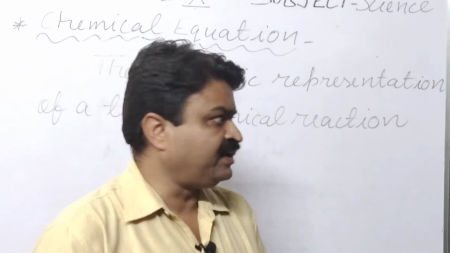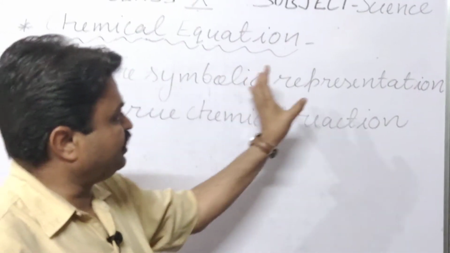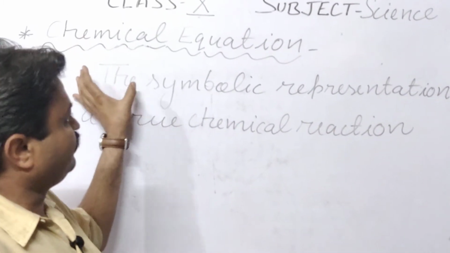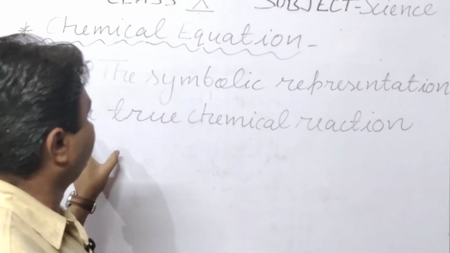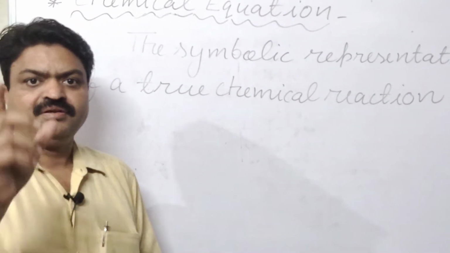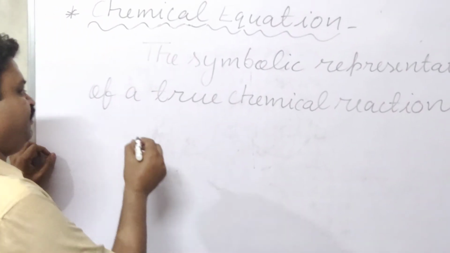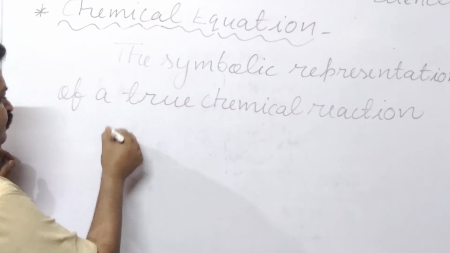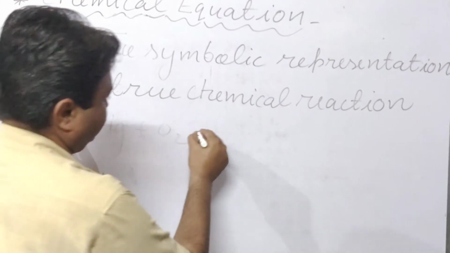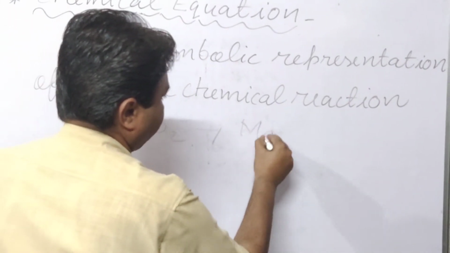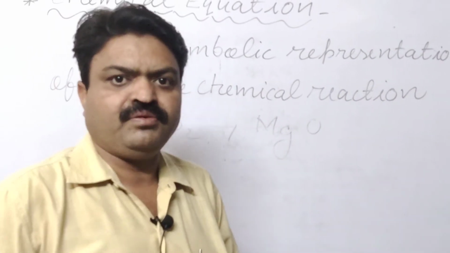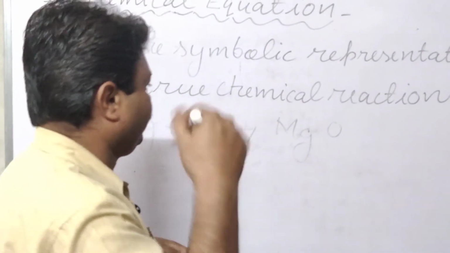If they are represented by symbolic representation, then those are known as chemical equations. Like if we react magnesium with oxygen, then what is produced? Magnesium oxide is produced, students.